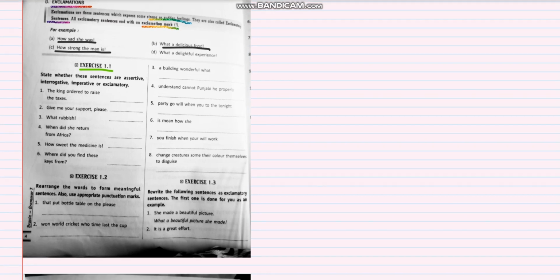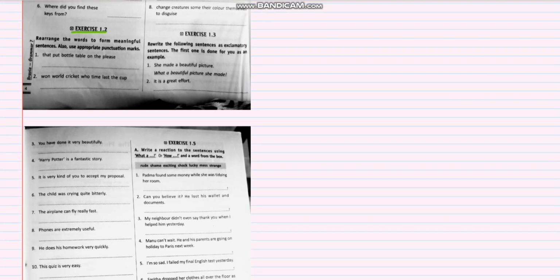Now moving on, we have exercise 1.1. State whether these sentences are assertive, interrogative, imperative or exclamatory. Exercise 1.1 will be done by you. This is homework for you. Very easy. You simply have to identify the type of sentence. And in exercise 1.2, you have to rearrange the words to form meaningful sentences.